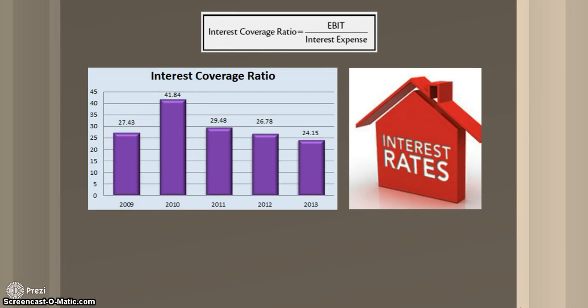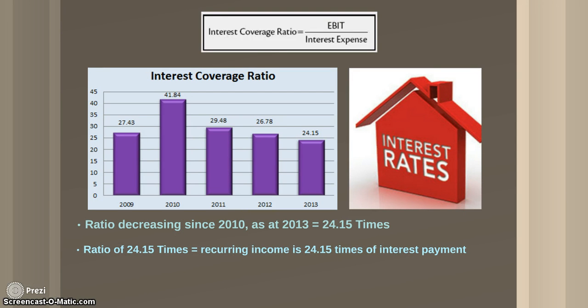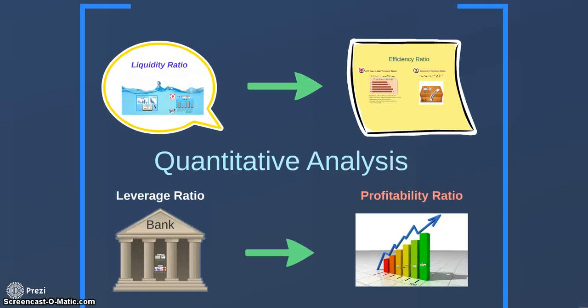So the next ratio I'm going to talk about is interest coverage ratio. You can see from the graph here that the ratio has been decreasing since 2010. As at 2013 it equals 24.15 times, which means recurring income is 24.15 times of interest payment. So there's a relatively high ratio here, which shows that they have the financial strength. If they were to pay their interest payment, they won't exhaust much income. However, it is still decreasing.